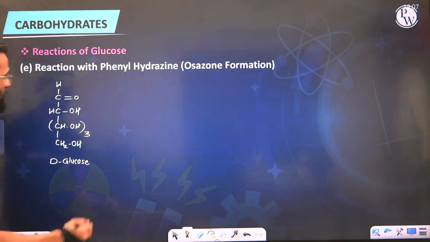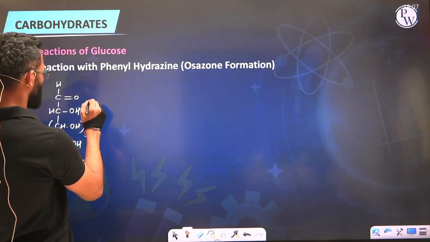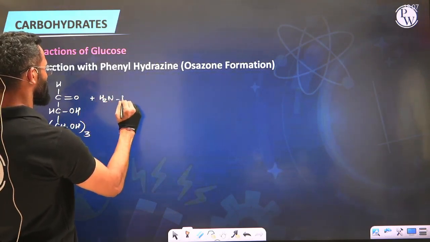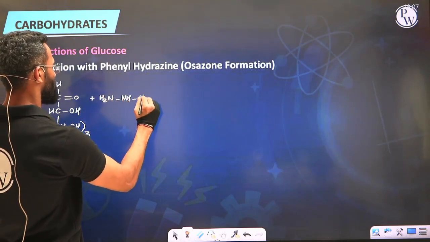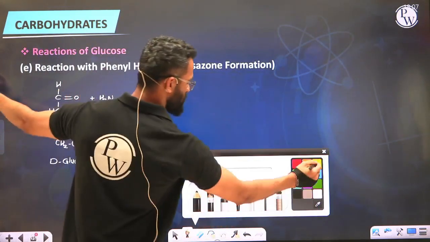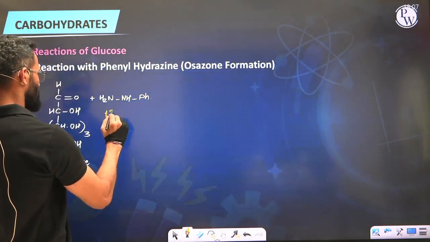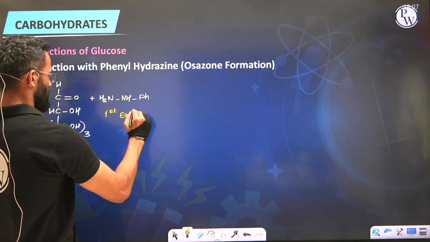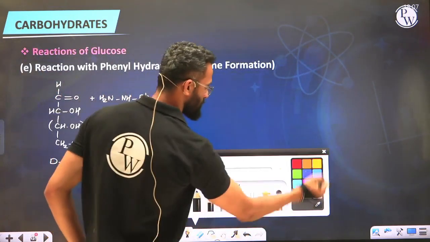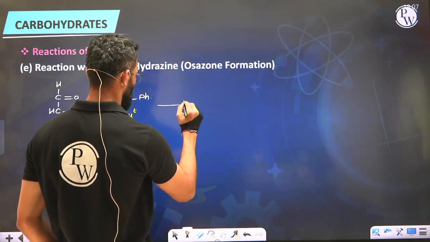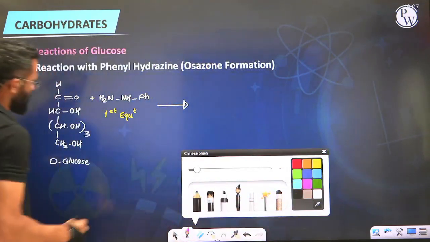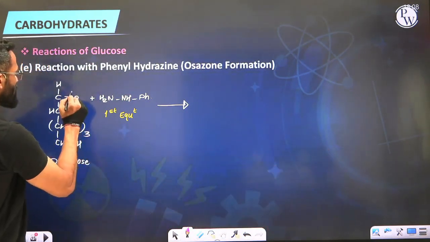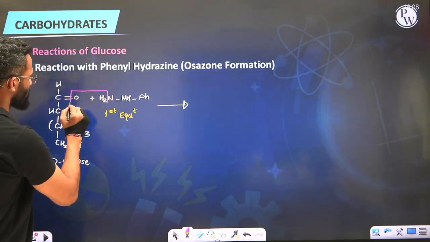Alright, and now we are allowing this to react with first equivalent of phenylhydrazine, NH2, NH, and Ph. First equivalent. So when you allow a carbonyl compound to react with first equivalent of phenylhydrazine, it will undergo condensation with the carbonyl carbon. So we'll eliminate water from here.